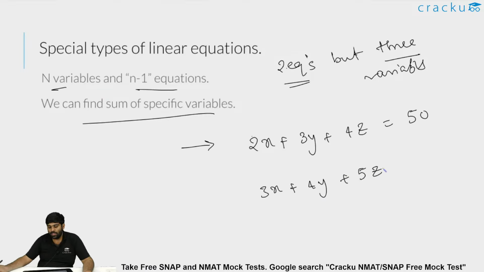Let's say this value is equal to 80, for example.